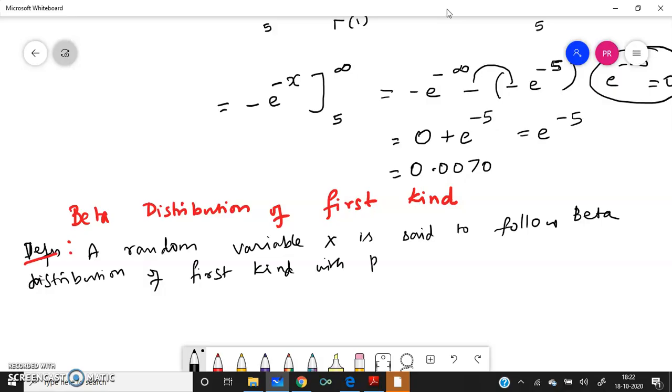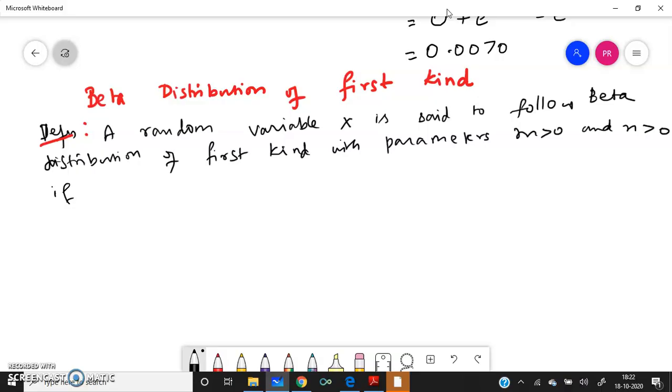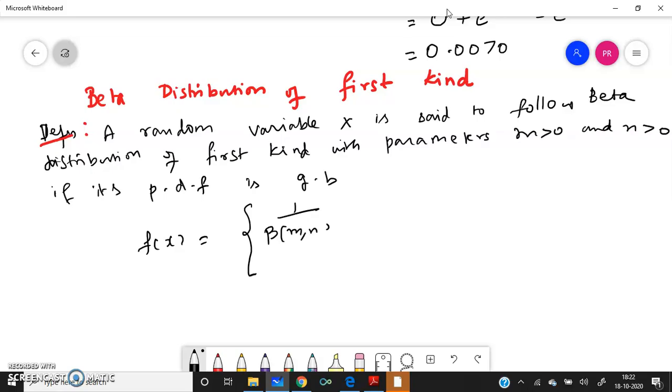of first kind with parameters m greater than 0 and n greater than 0 if its probability density function is given by f of x equal to 1 by beta of m comma n, x to the power of m minus 1, 1 minus x to the power of n minus 1, for 0 less than x less than 1, and 0 otherwise.